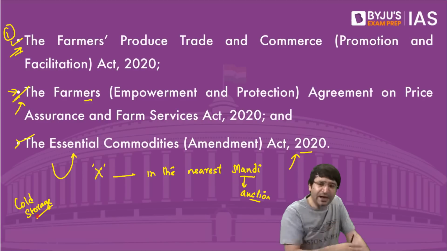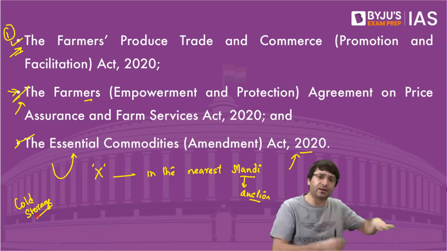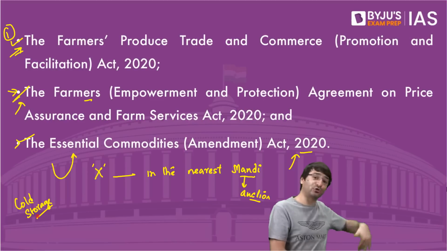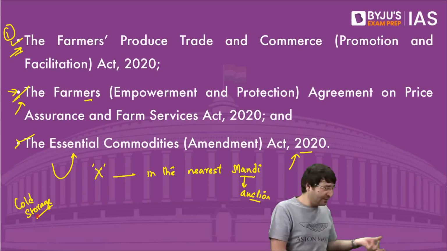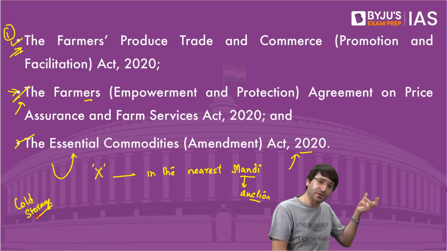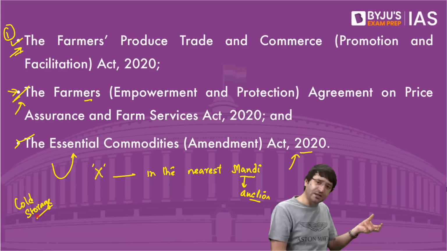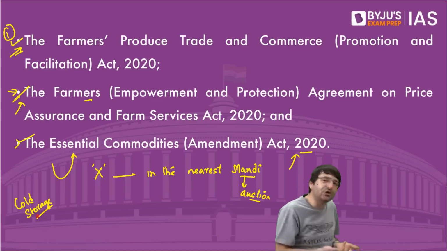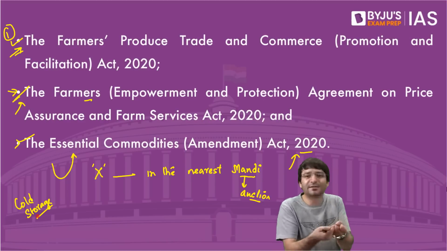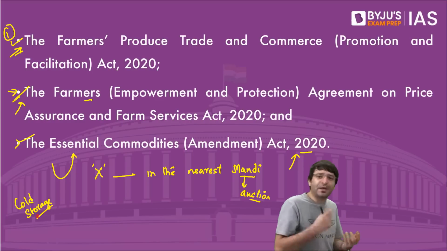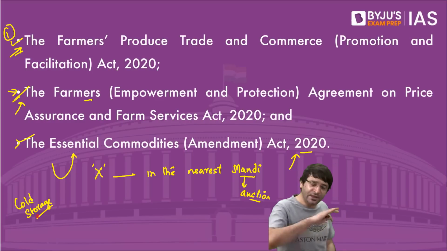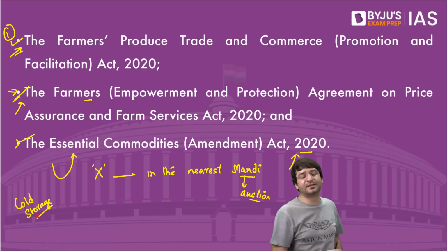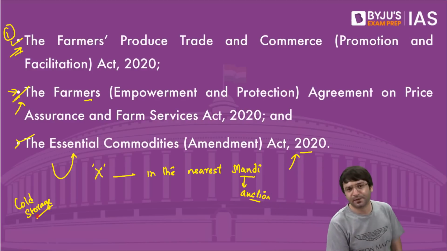So if on one hand we are telling private sector, please set up cold storage so that you can store, increase the shelf life of these crops, and they have set up, they have stored the crops. Now we tell them this crop is an essential commodity, that means withdraw this. Why would they invest in the first place? That's why we need to bring some items out of the essential commodity list.